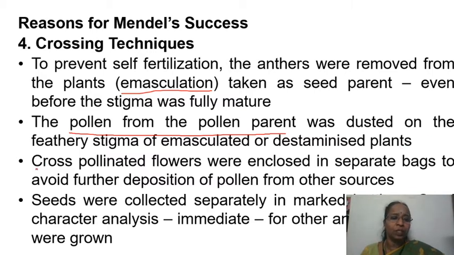Now after this process is over, they were enclosed in a separate bag so that the stigma is not contaminated with further deposition of pollen from other sources. The seeds were collected in separate marked bottles. If the character which is studied is a seed characteristic, it is done immediately. And if it is for other characteristics like tallness or pod color, the seeds were grown again.